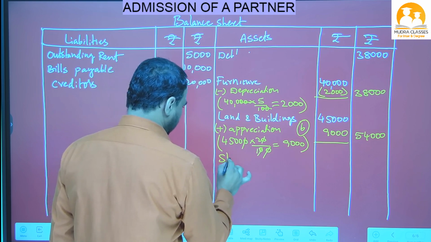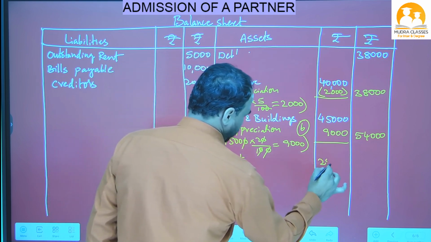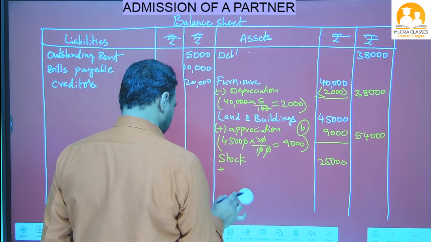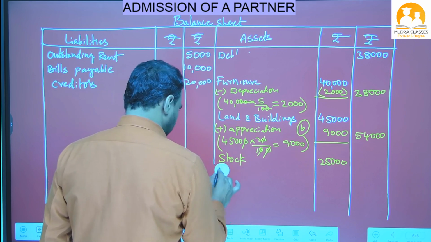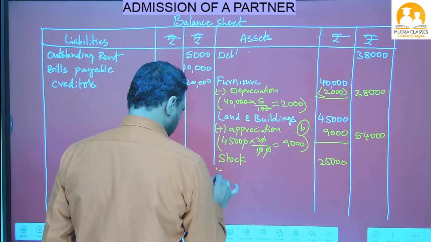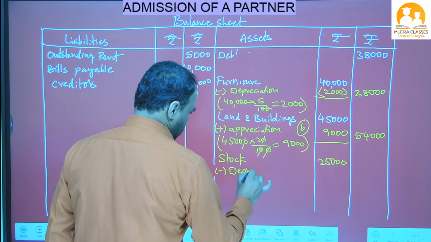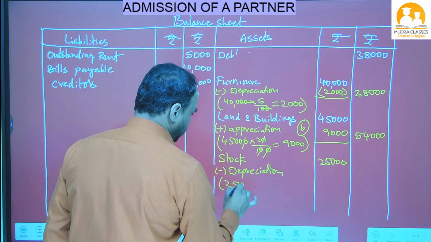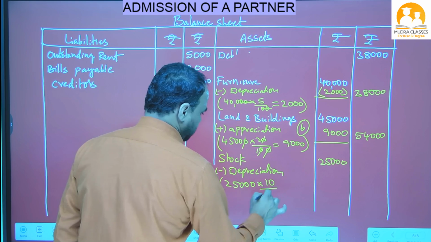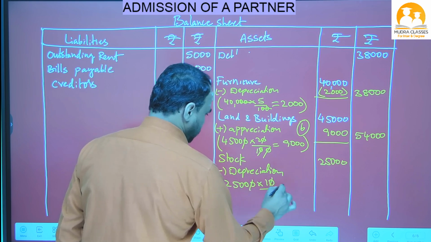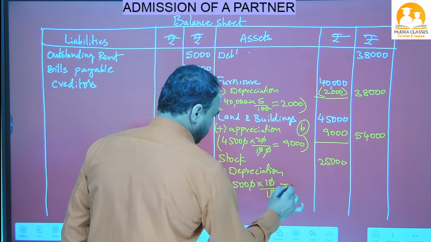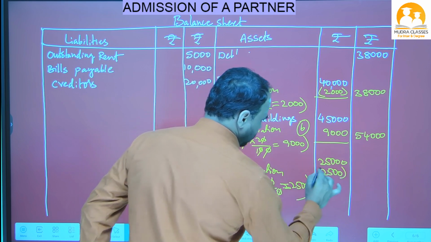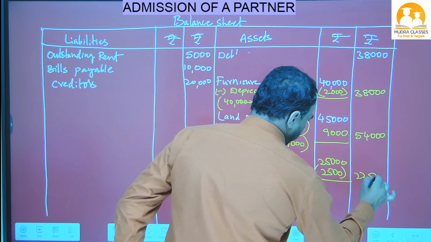So here I will write stock 25,000 in the inner column. On the stock we have 10% less depreciation. So 25,000 rupees, 10% of 25,000: zero cancels, zero cancels. The answer is 2,500. So this 2,500 we have to deduct here. So the outer column will get 22,500.